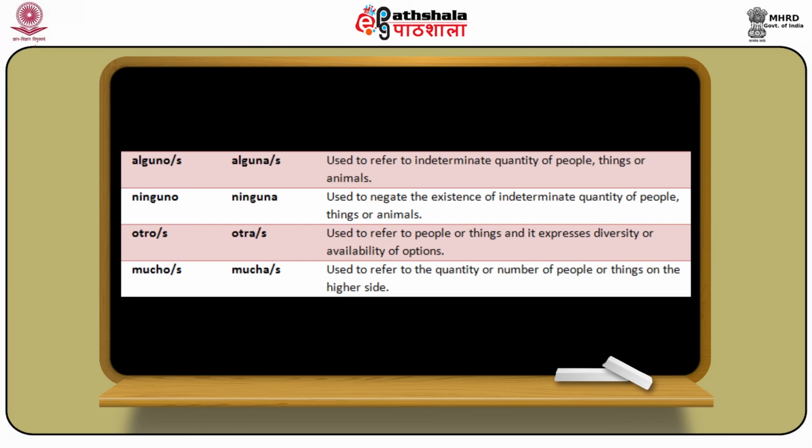Apart from these, there are otro, otra, otros, otras. Otro, otra, otros, otras are used to refer to people or things, and they express diversity or availability of options. So otro, otra means other or another. In the same way we have seen mucho, mucha, muchos, muchas. Mucho, mucha means a lot or much, and muchos, muchas means many, and these are used to refer to the quantity or number of people or things on the higher side.